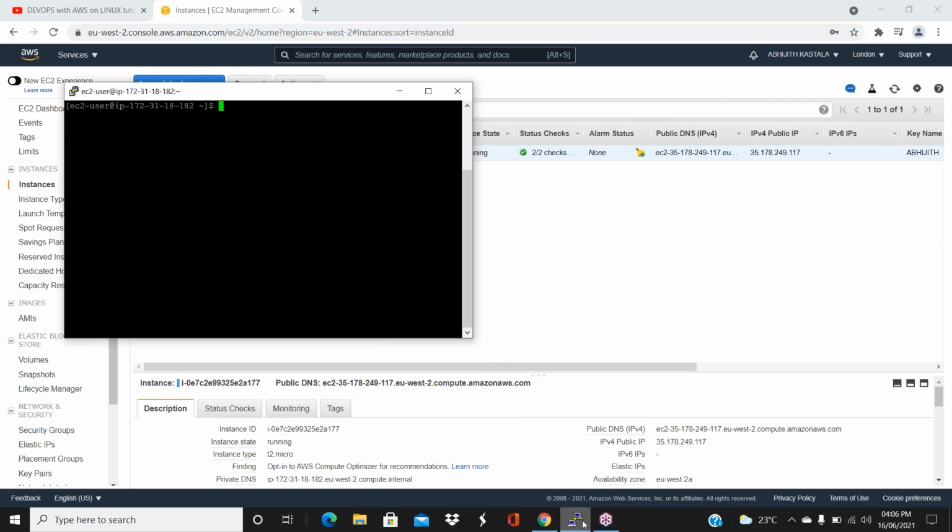Good. So can you run the pwd command first and also increase the font, Abhijit? Actually, it's not clear.